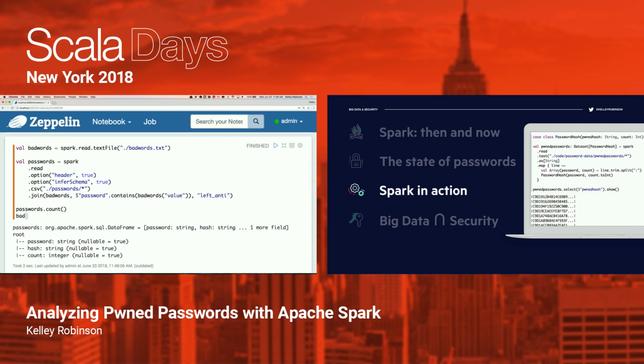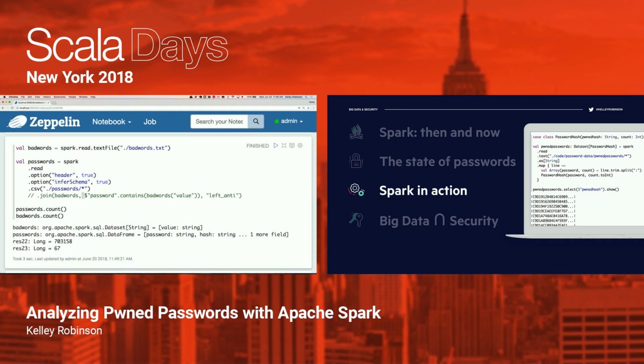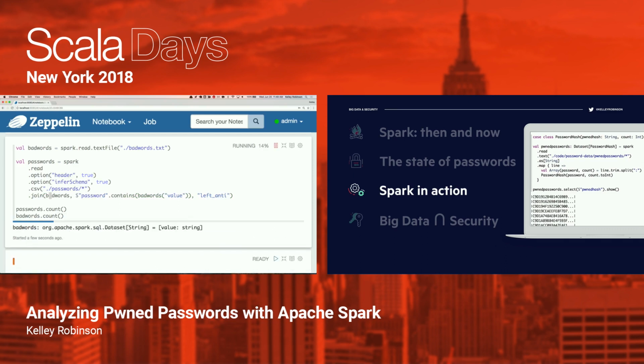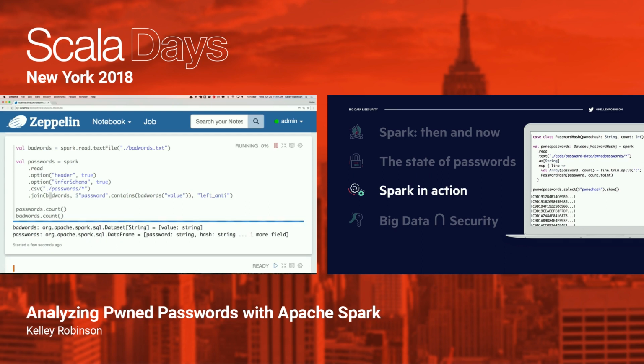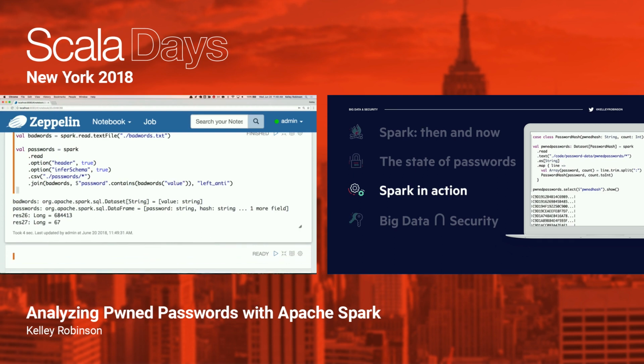And so let's go ahead and count these. Actually, let's do this before we join that. So let's go ahead and count those. OK, so there's 67 bad words, and there's about 700,000 passwords. And if we join these together, what do we get? I just want to make sure that we're not including the bad things in here. OK, so we got rid of about 20,000 passwords, at least, containing bad words. So that's good for you to know.